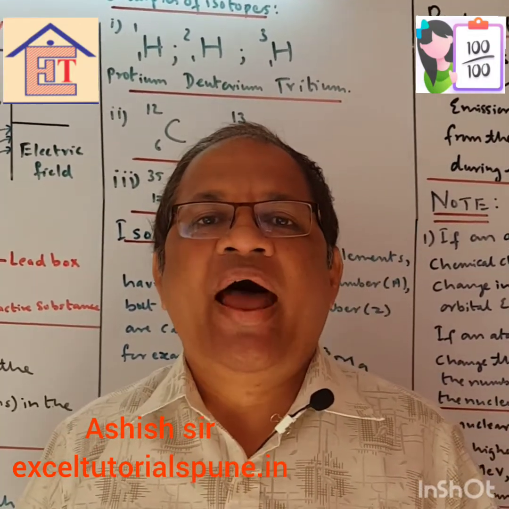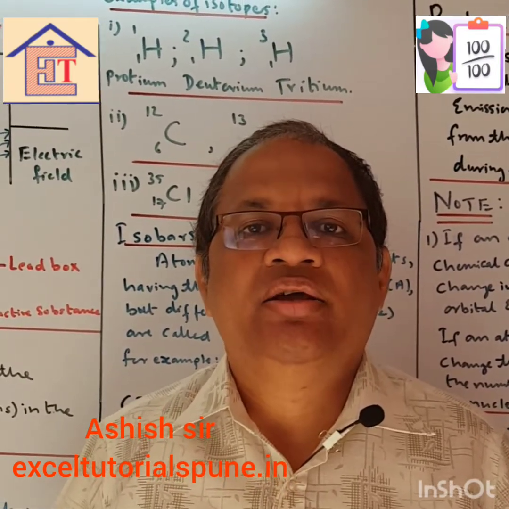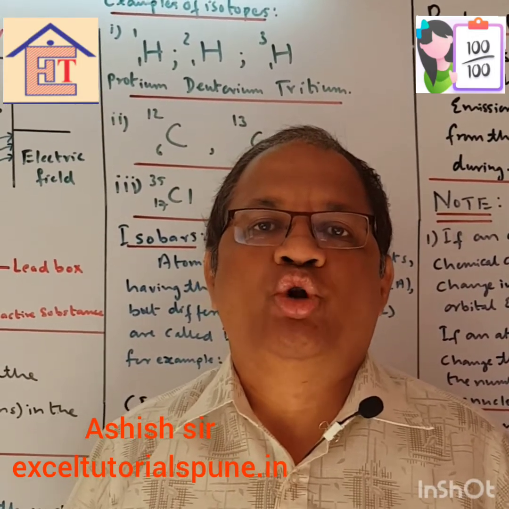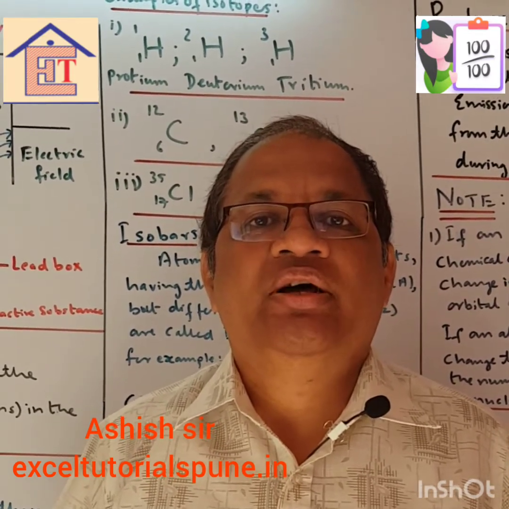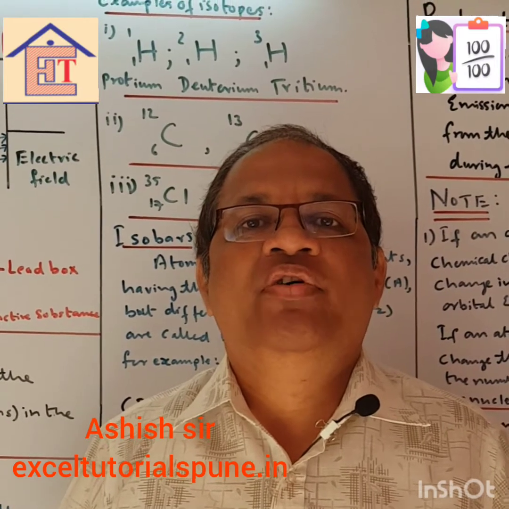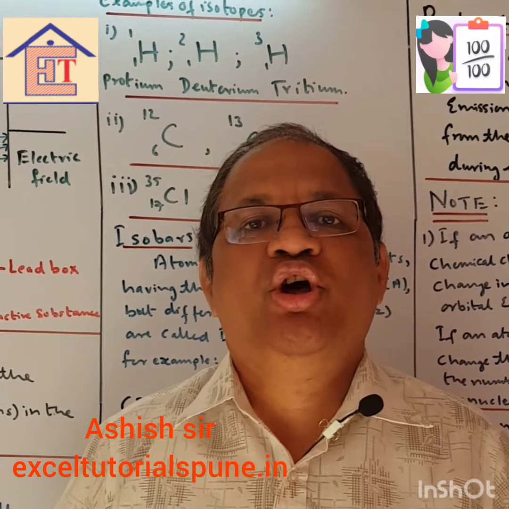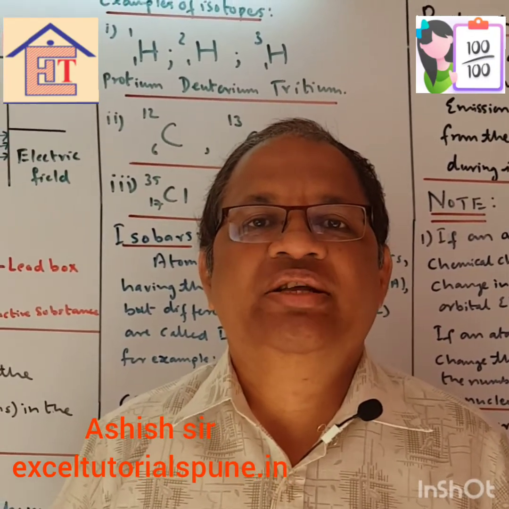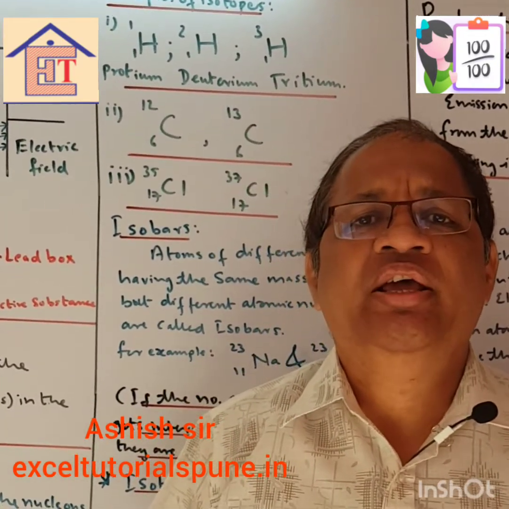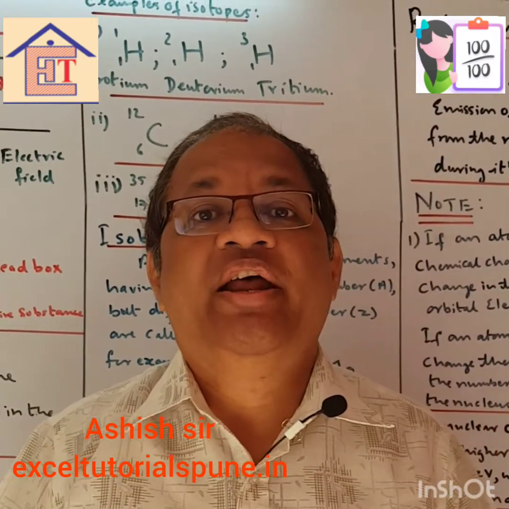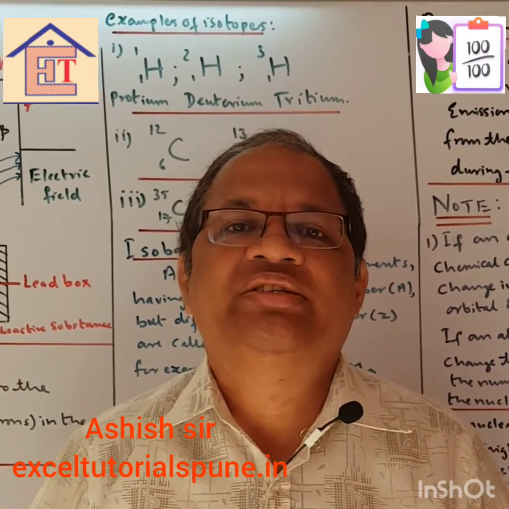Okay, now what is atomic number? Atomic number, that is Z, is the number of electrons or protons. What is mass number? Mass number, A, is the number of protons and neutrons. Electrons do not have any mass. So what is mass number? Mass number is the weight of protons and neutrons. Now we are going to study something very important. What are isotopes? Isotopes are elements having the same atomic number, different mass number.